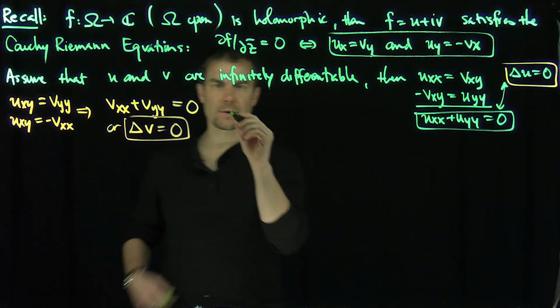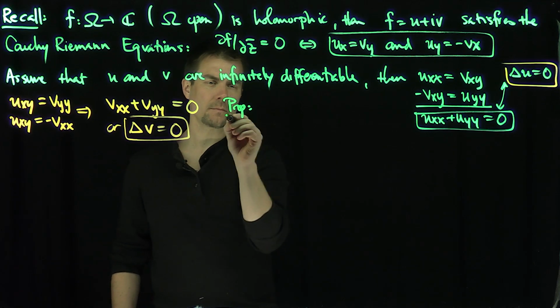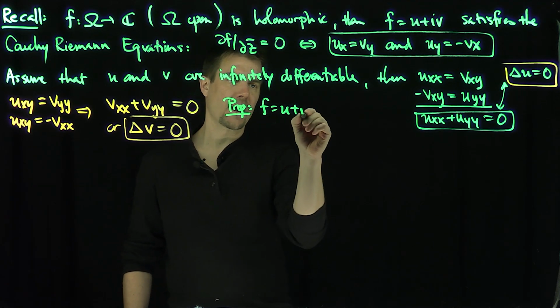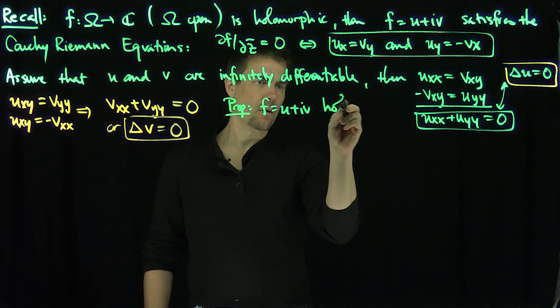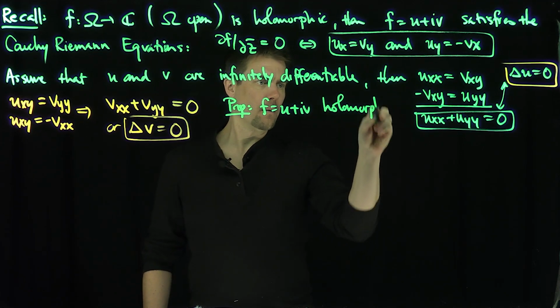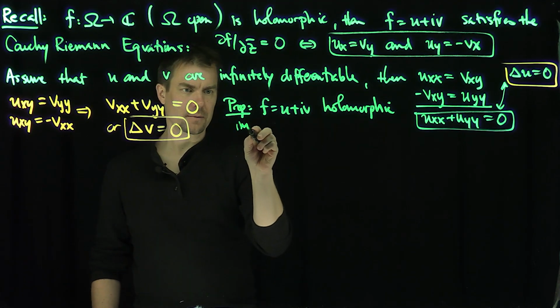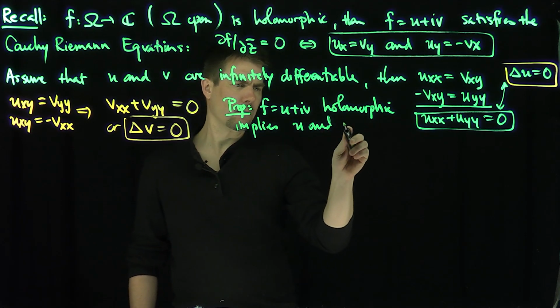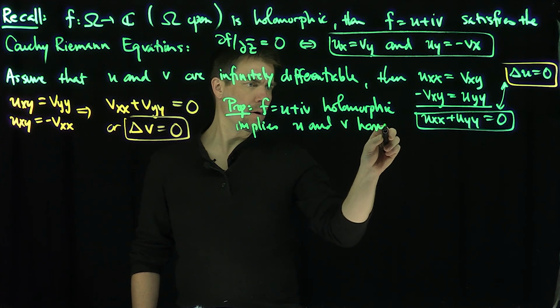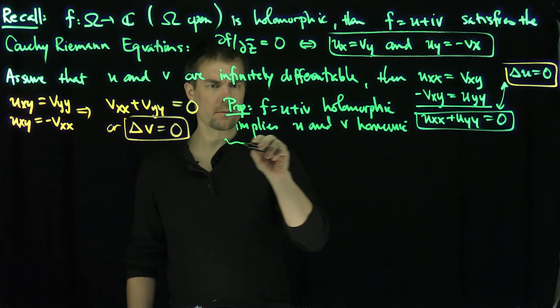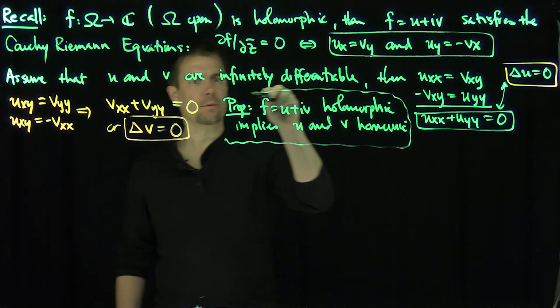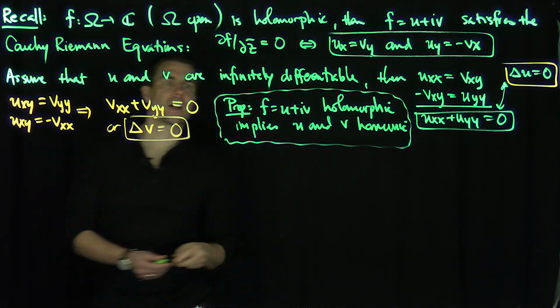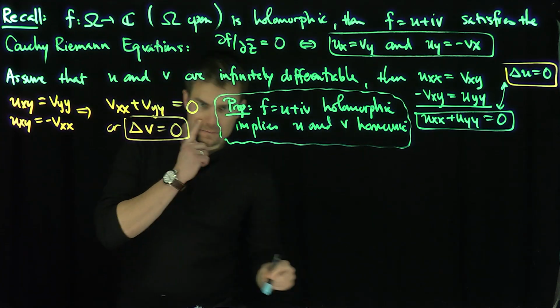So let's just summarize that. Proposition: f equals u plus iv holomorphic implies u and v are harmonic. Beautiful, right? It gives us our bridge between real analysis and complex analysis. Excellent.